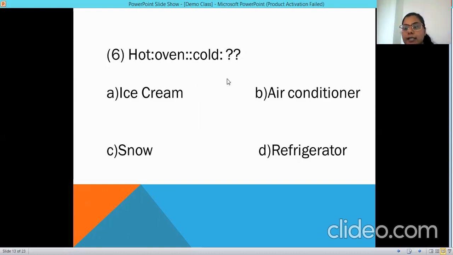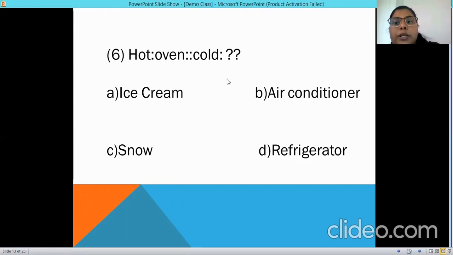We don't have ice cream as an option because it is not an appliance. Air conditioner and refrigerator are appliances; snow is not. But now we will be confused between air conditioner and refrigerator.